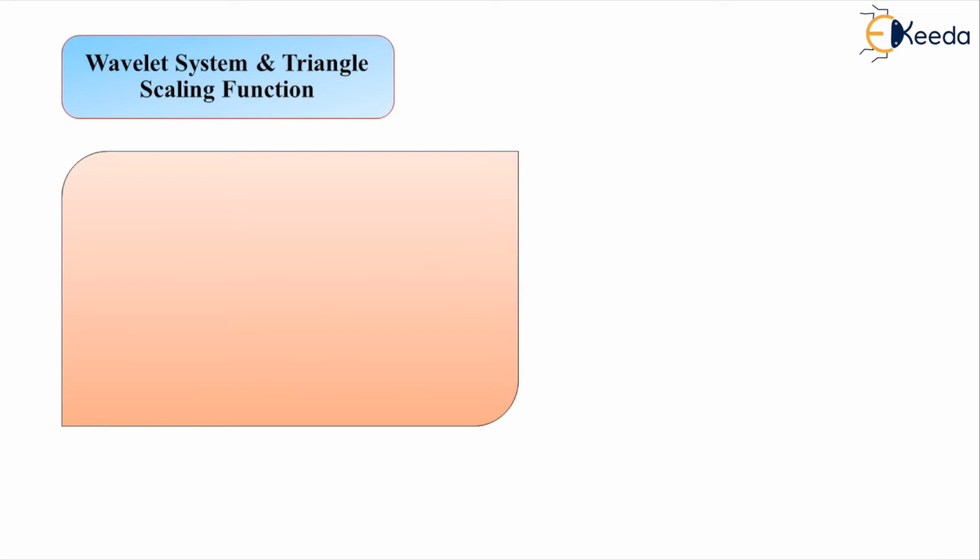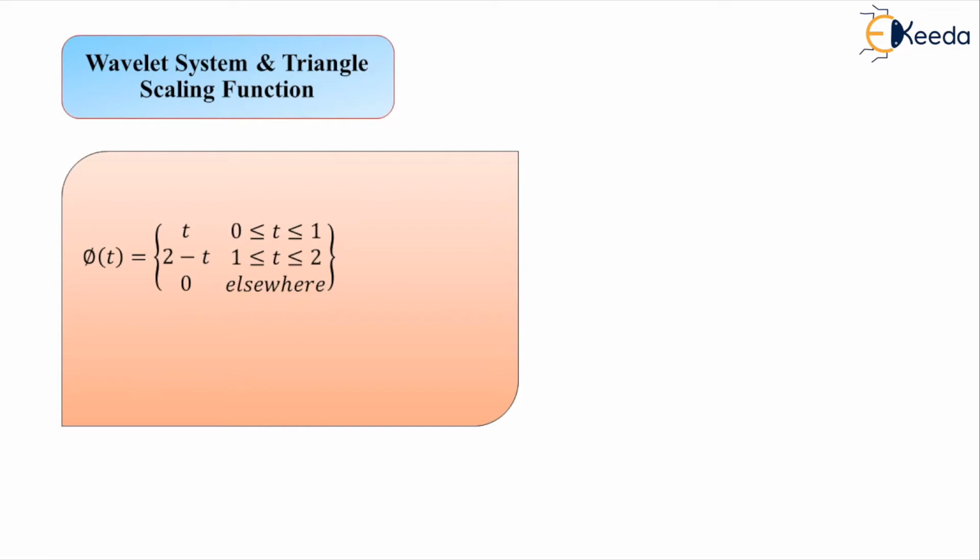Now, for such a wavelet system concerning the support and these two associated terms, let us focus on another type of scaling function other than the conventional one we have talked about. That is the triangle scaling function. Instead of defining it for the range 0 to 1, the unit interval, let us define it for the range 0 to 2. So two unit intervals are taken to define the triangle scaling function.